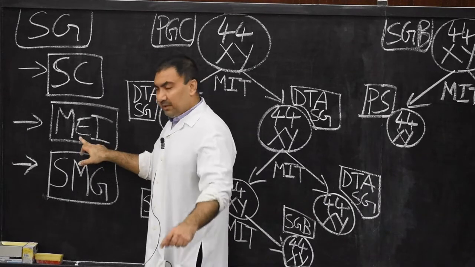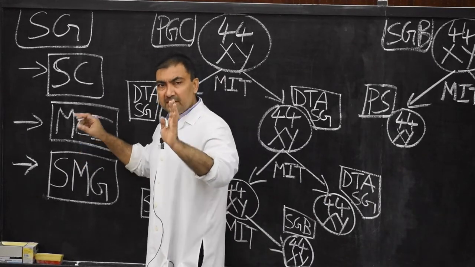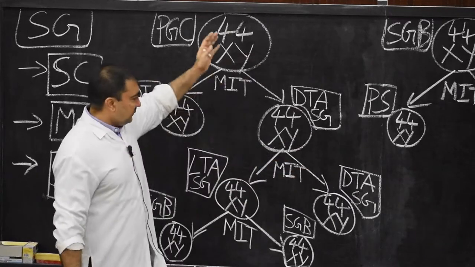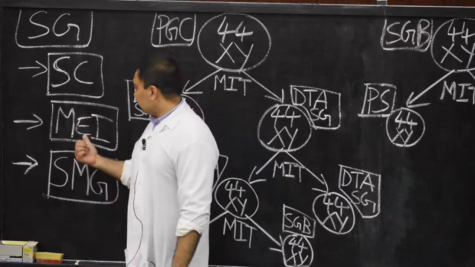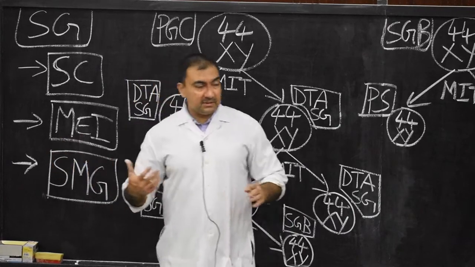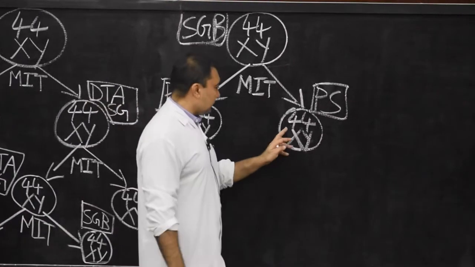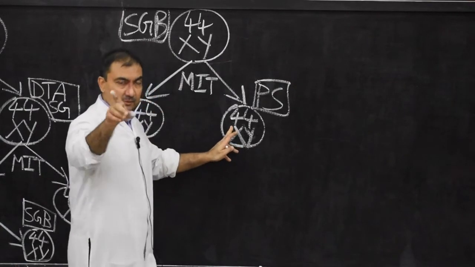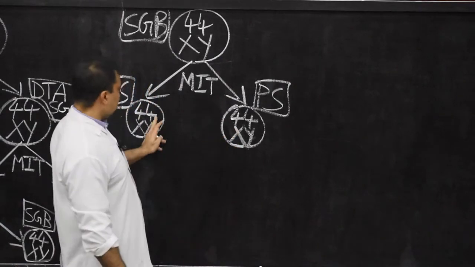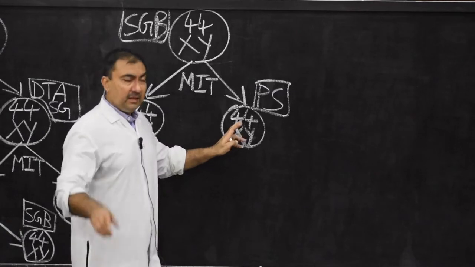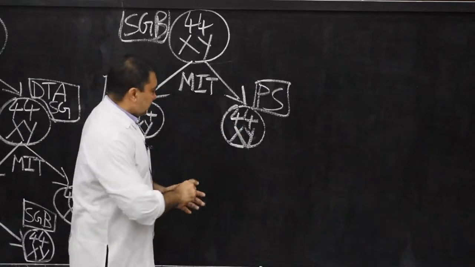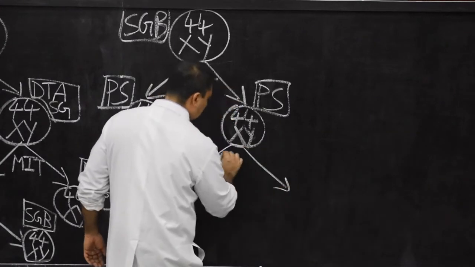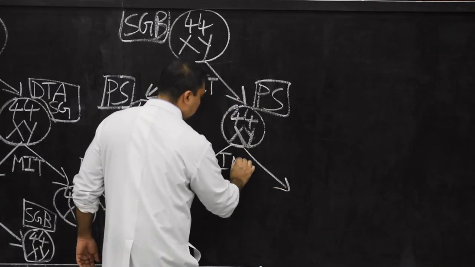In meiosis we will undergo 2 meiotic divisions. Basically the entire process is very simple. Once you understand this flow chart, it will be very, very simple. So meiosis will take 1 primary spermatocyte. For the sake of simplicity and clarity, we will take only 1 primary spermatocyte, otherwise it will happen in both the primary spermatocytes.